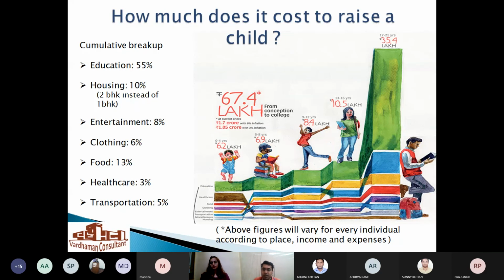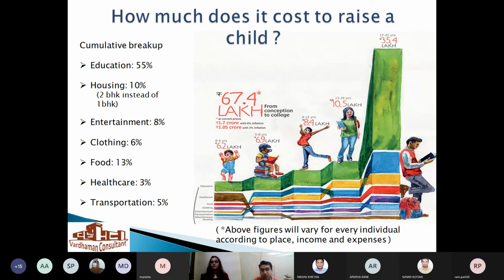Education, higher education, marriage, school, food, healthcare, clothing, entertainment, transportation, miscellaneous, housing, everything has been taken into consideration. And this expense is usually very high. So this amounts to 64 lakhs from conception to college, at the current prices.